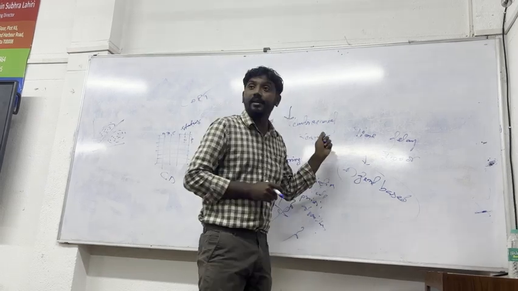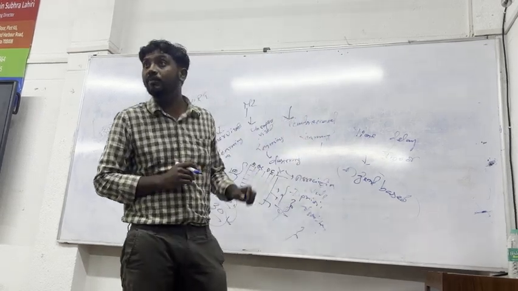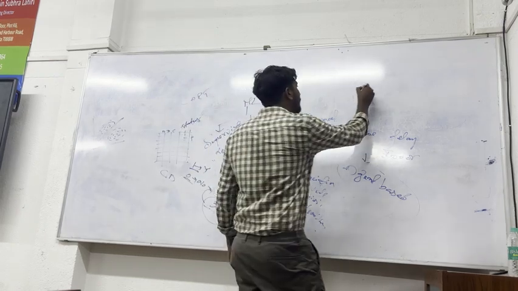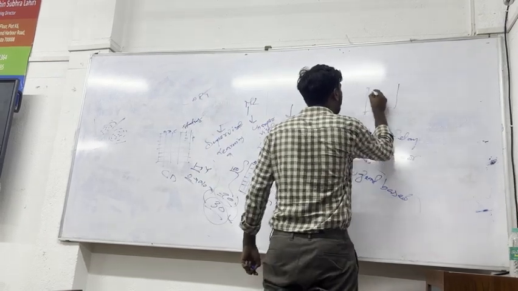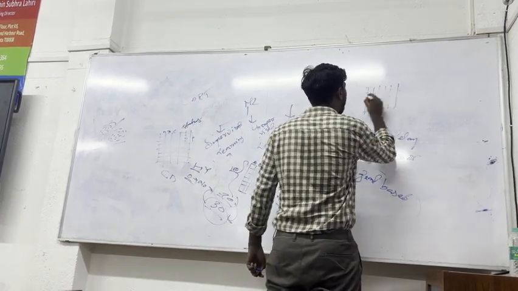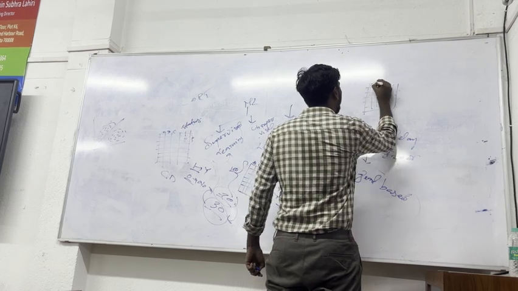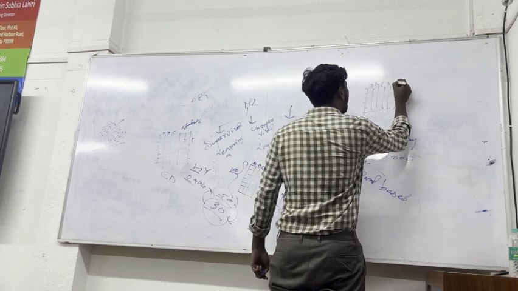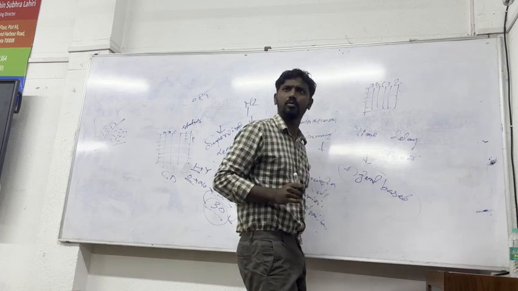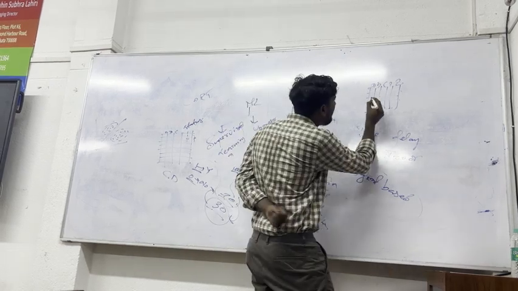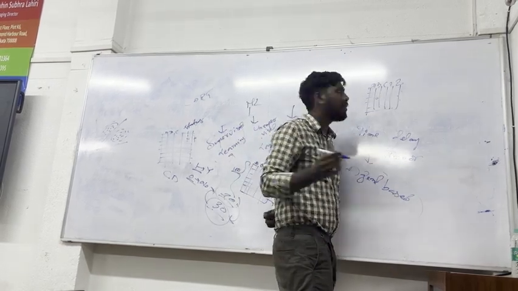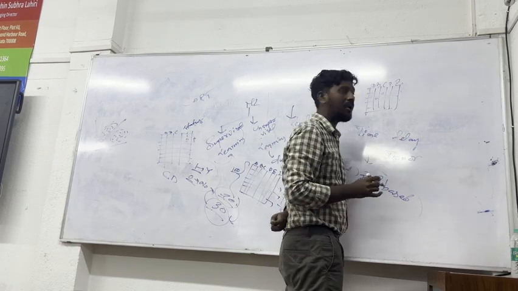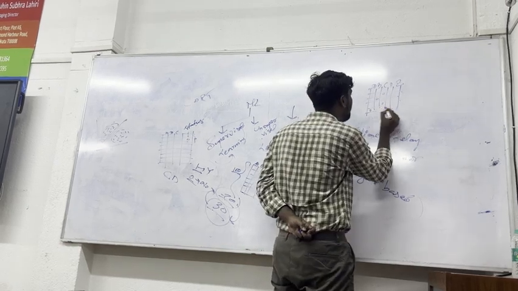And what kind of data set is going to be used in reinforcement learning? Suppose this is the data set: A, B, C, D, and this will be the output. Maybe some part of this is missing, this is missing, this is missing.